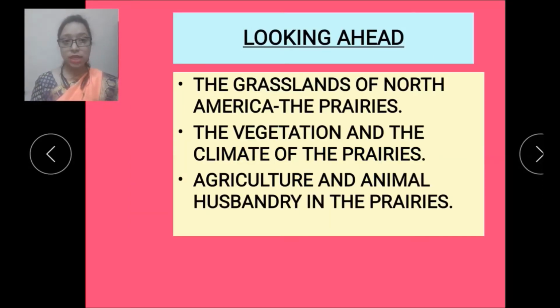So first we will see what we are going to learn in our chapter. First one is the grasslands of North America, the prairies. They are called prairies. We will learn the vegetation and the climate of the prairies. Then we will learn agriculture and animal husbandry in the prairies. So we are going to learn everything about the prairies. So now let's start the chapter.